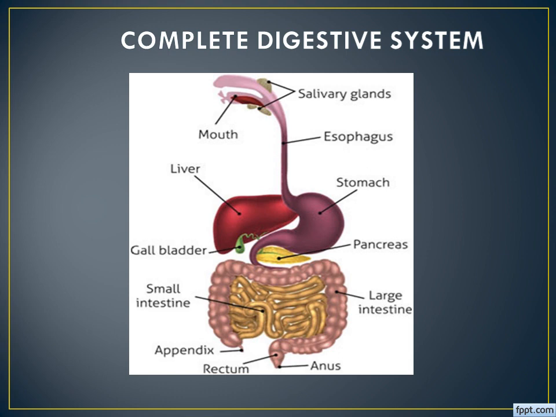So a separate opening is there to take the food as well as to eliminate the waste. Am I right? This kind of digestive system is known as a complete digestive system. It will be a 2-mark or 3-mark question: differentiate incomplete and complete digestive system. Right? Okay.